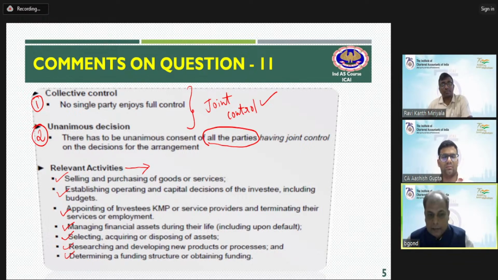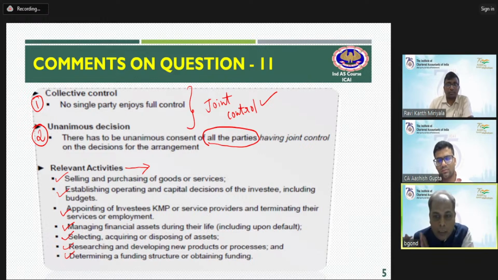So considering this list, AB and BC Limited are each being assigned one activity. We can say yes, those are relevant activities. But the criteria of joint control are not being fulfilled by them because they are independently making 100% of the decisions. There is no involvement of the other party in the entire organization. Hence, relevant activities are there, but joint control is not there on the basis of the criteria presented to you. Okay, over to you, Ashish sir.